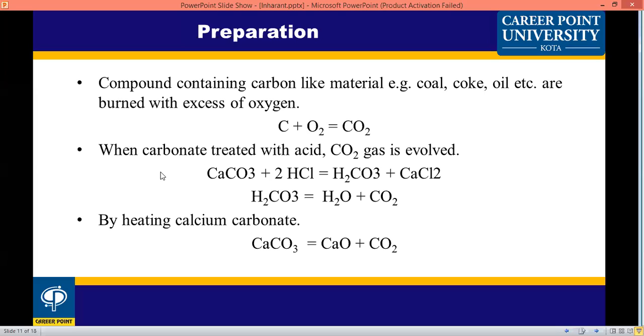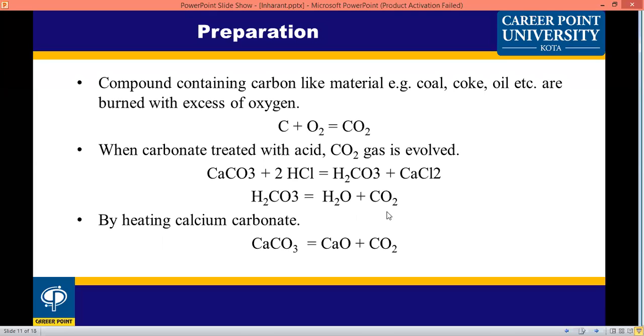Another method is treating a carbonate with acid. Calcium carbonate reacts with hydrochloric acid to form carbonic acid and calcium chloride. The carbonic acid breaks down into water and carbon dioxide.